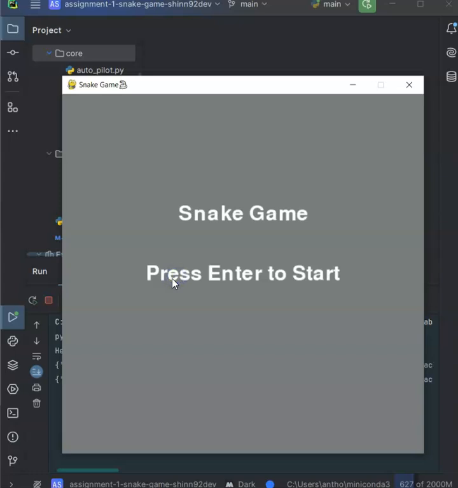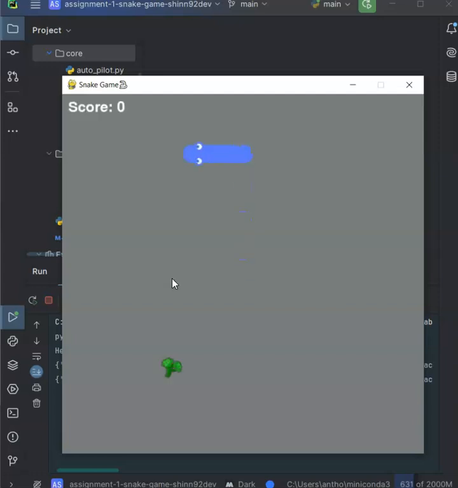When I run the game, you will see the main menu, and if you press enter, the game will start. And you can control the snake with the arrow keys, and if you eat food on the screen, your score goes up and the snake grows in length.